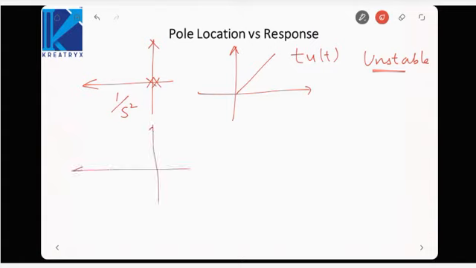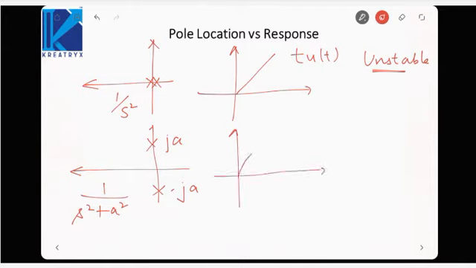Now let us see if we take complex conjugate poles. So the transfer function would be 1 upon s square plus a square. These poles are at ja and minus ja. So the response will be sine of at. So this is also marginally stable. Okay, why is it marginally stable? Only poles of order 1 are lying on the imaginary axis. No pole is repeated on the imaginary axis, so it is marginally stable.